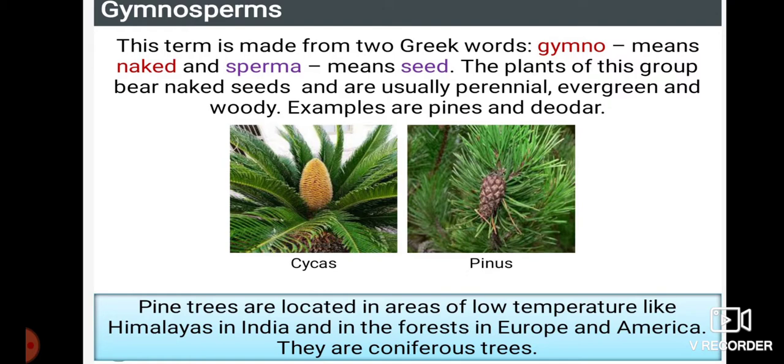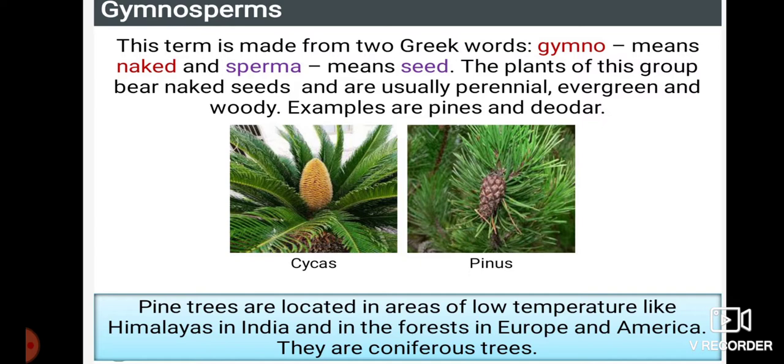The next thing we have is gymnosperms. This term is made from Greek words: gymno means naked and sperma means seed. The plants of this group bear naked seeds and are usually perennial. Perennial means long-lived, evergreen and woody. Examples are pines and deodar. You can see the cycas and even pinus. These seeds are not covered with any outer covering, so we call it a naked seed.